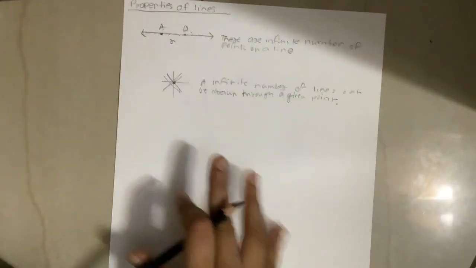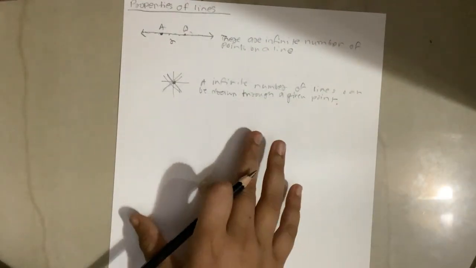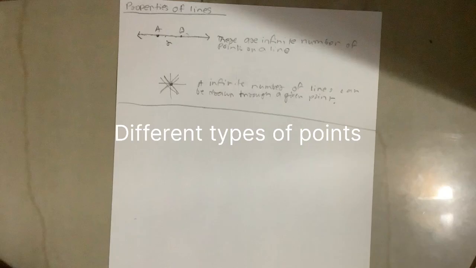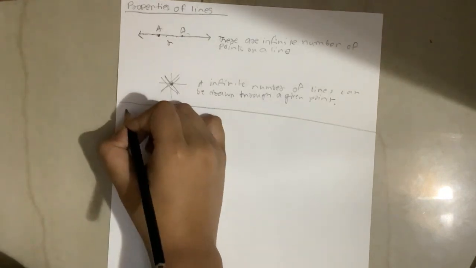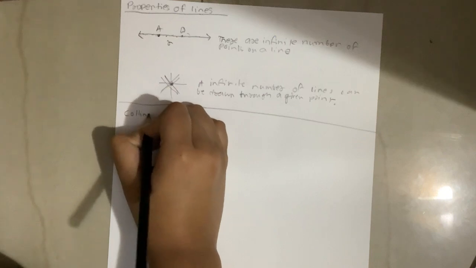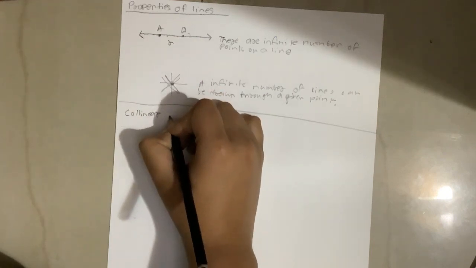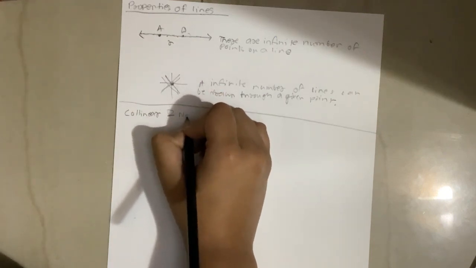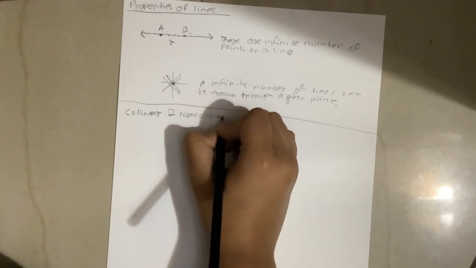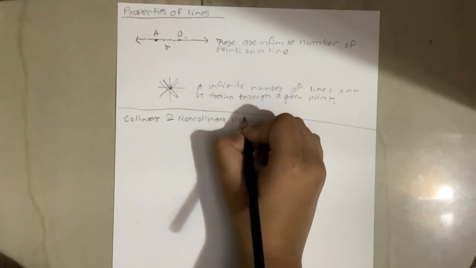Now we're going to learn another property of a line, but for that we need to learn the two different types of points. The two different types of points are collinear and non-collinear points.